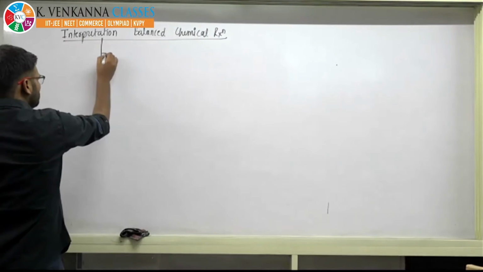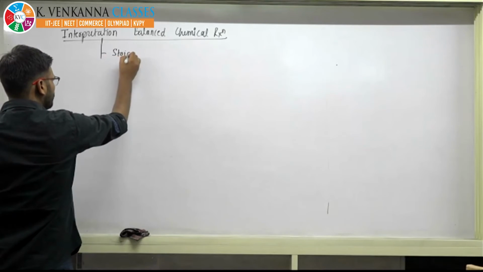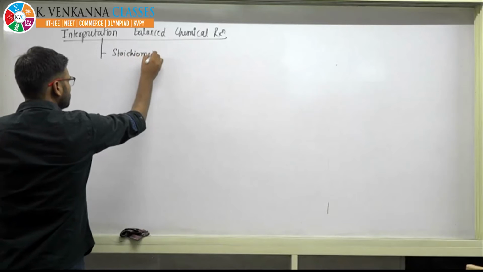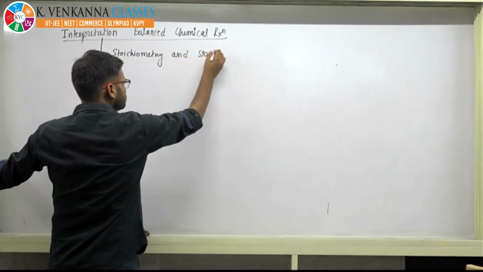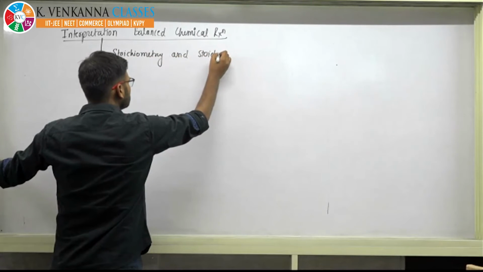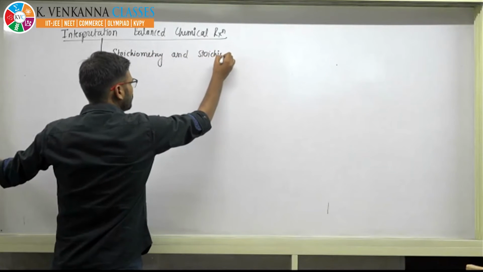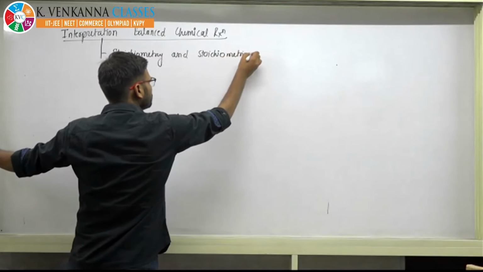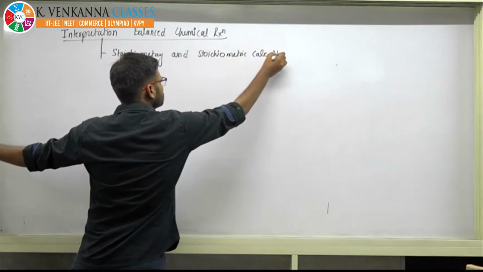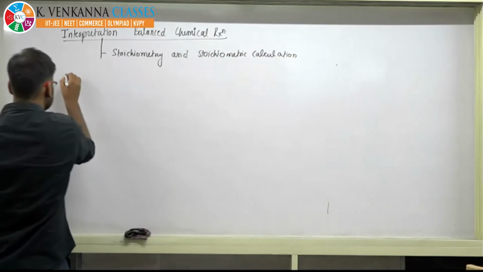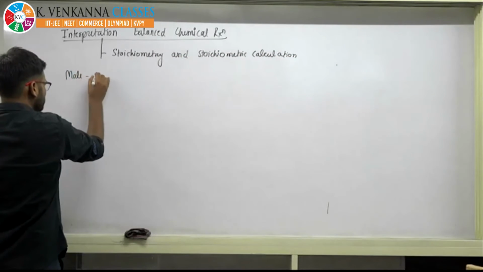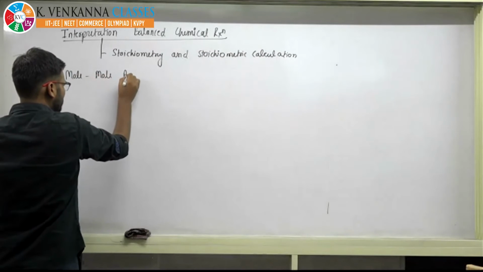So it is nothing but stoichiometry and stoichiometric calculation. First one, mole-mole analysis.